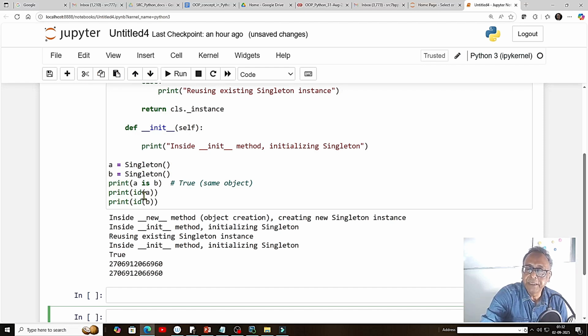And if we print id, because in Python you can check whether the object is the same or not, we can see that id of A and id of B are the same. Inside the new method, new will be called first, then the init method, and reusing. Whenever I create B, it is reusing, and inside the init method, the object also.